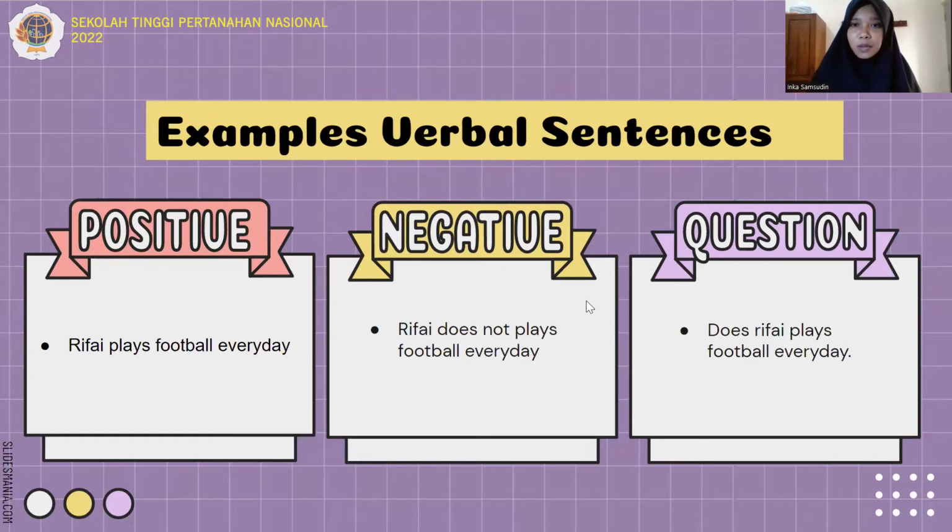This is an example of a verbal sentence. Positive example: Rifai plays football every day. Negative example: Rifai does not play football every day. Question example: Does Rifai play football every day?